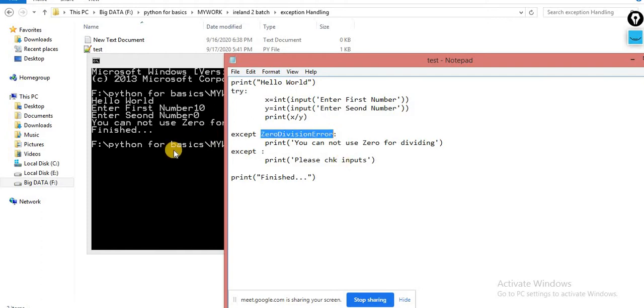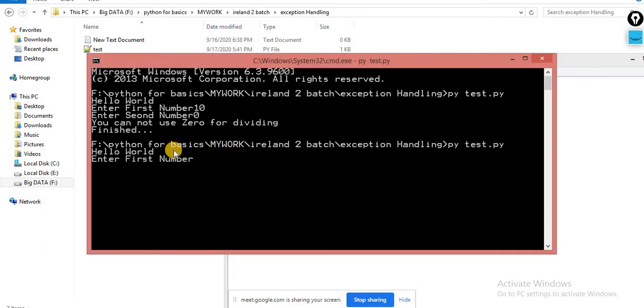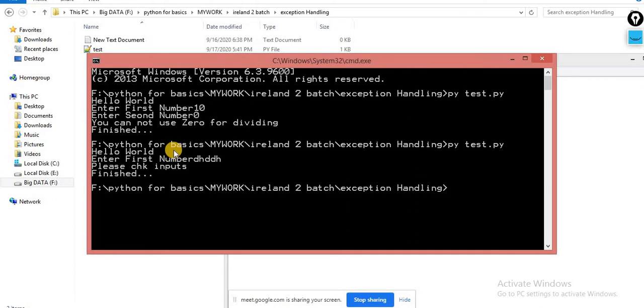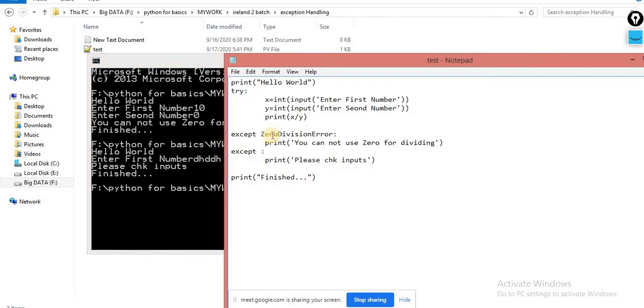And the second time, I am using this one. Now please check the input, because this time the error that occurred is a value error, and that error is not caught by this block. That error is caught by this default block, and this is called the default except statement. When you don't know what type of error can occur, you can simply use it like this.